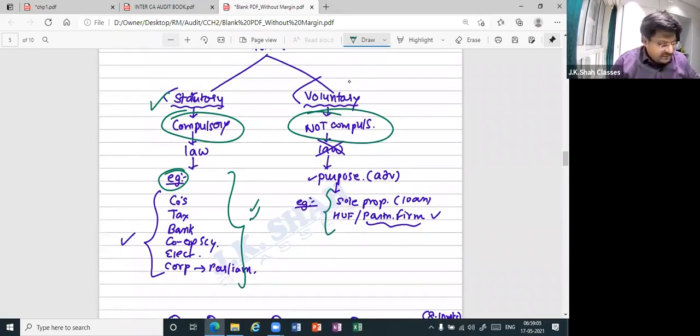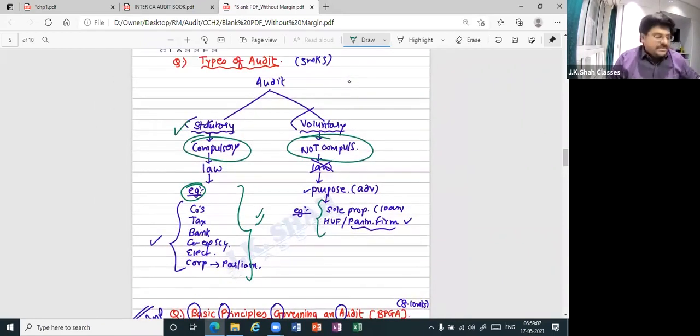Come on, now answer fast. How many basic types of audit? Two. One, statutory. Second, voluntary. Statutory, compulsory. Voluntary, not compulsory under any law. Correct. Still, it is carried out. Why? To achieve some purpose. Obviously, that purpose will be some advantage. Come on, give me examples of statutory first.